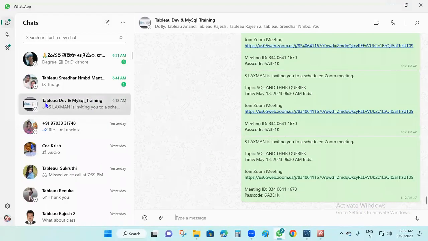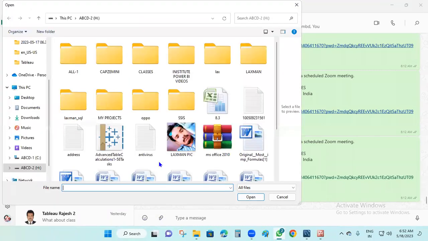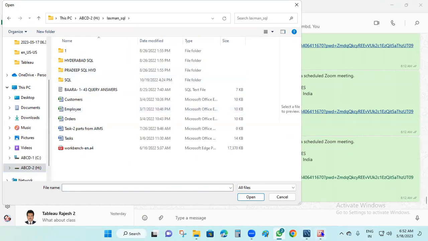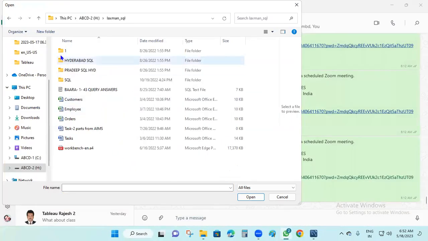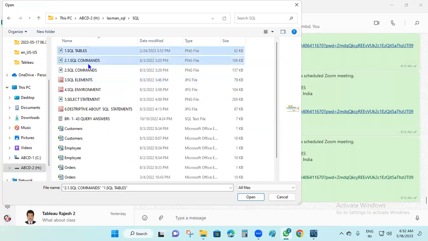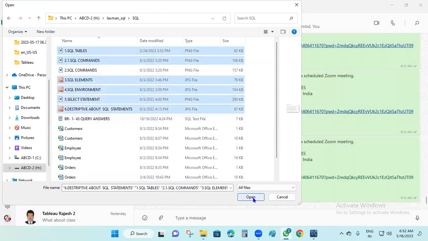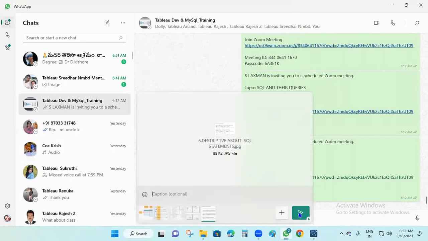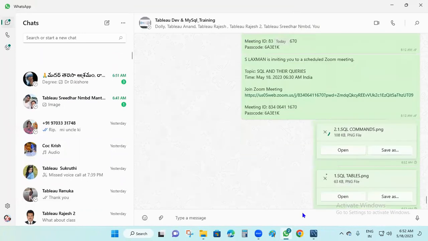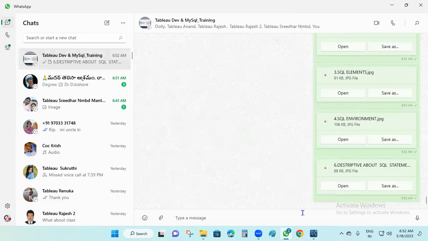Now I'm going to the group. Everything I drop for you here. These are the SQL notes, one, two, three, four, five, six, seven. Okay, these are the SQL, right? I sent you all in JPG format. You can read it, it will take around 10 to 15 minutes only. Then you have to read all the statements, all the JPG files which I sent to you.